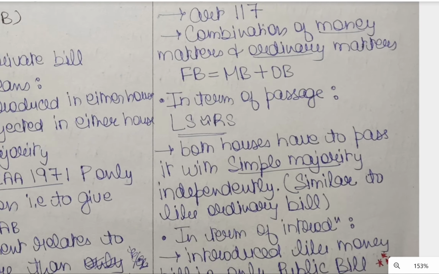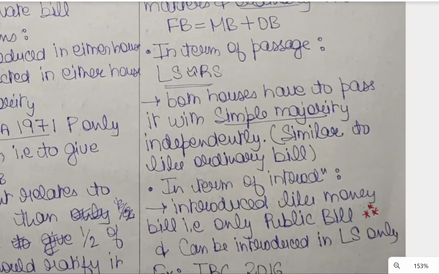So let's study. In terms of passage, supposing it has been introduced in the House, it enjoys equal power with respect to both houses. Lok Sabha and Rajya Sabha enjoy equal powers once the bill is introduced.